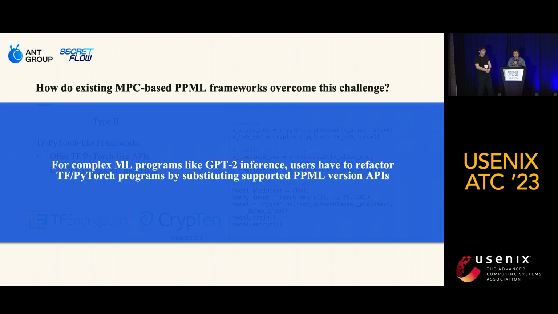While it is designed with machine learning users in mind, it is not a replacement for PyTorch for complex programs like GPT-2 inference. Users may need to refactor their code by substituting supported PPML APIs. And most importantly, this type of framework normally is designed to mimic only one machine learning framework.